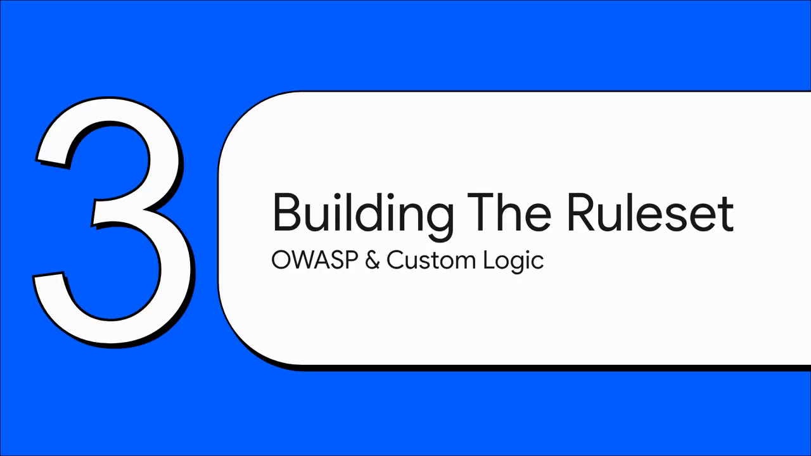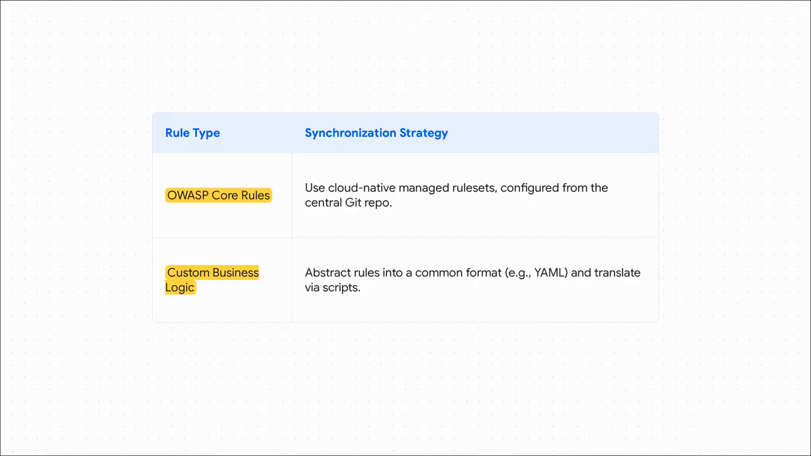Okay, so we have our how, that's GitOps. Now let's get into the what. What kind of rules are we actually managing this way? It's time to dive into the nitty-gritty of building a truly universal rule set. We really have 2 types of rules to get under control.